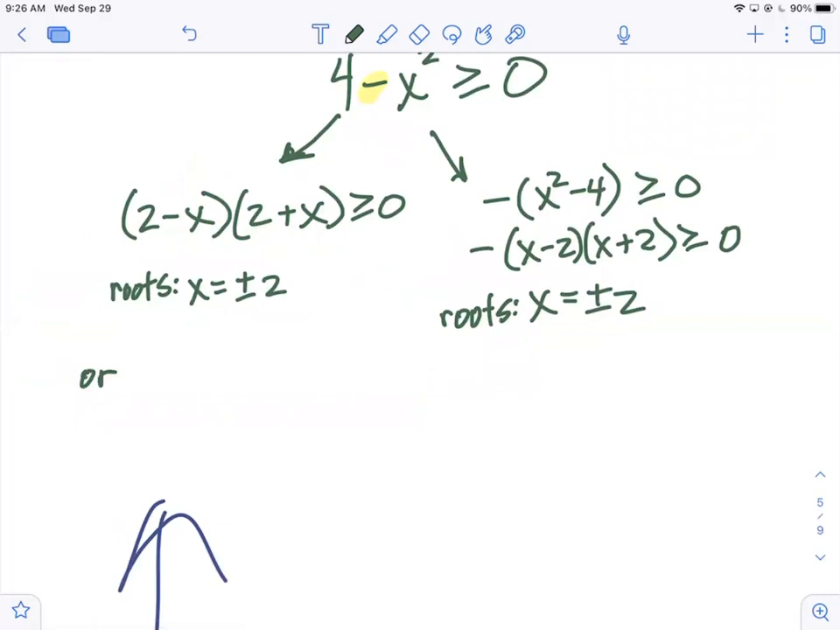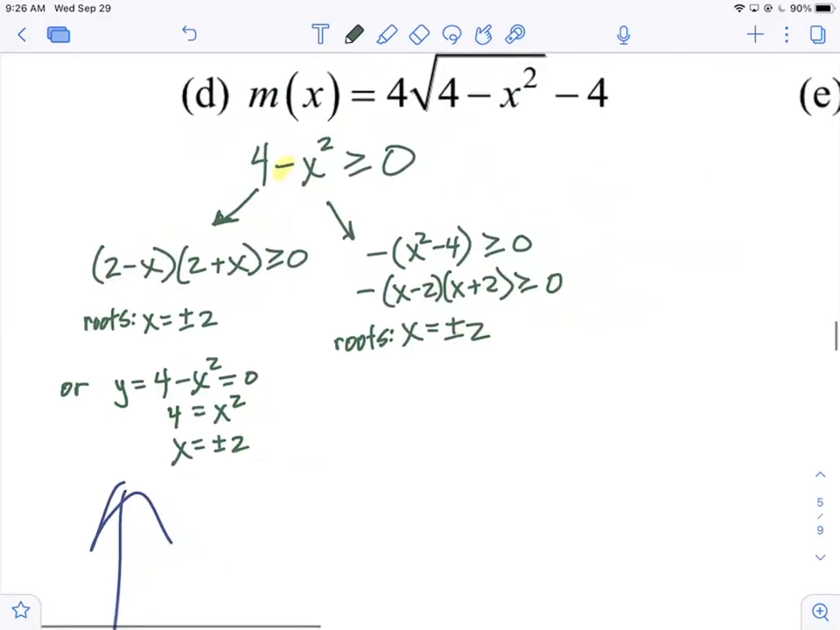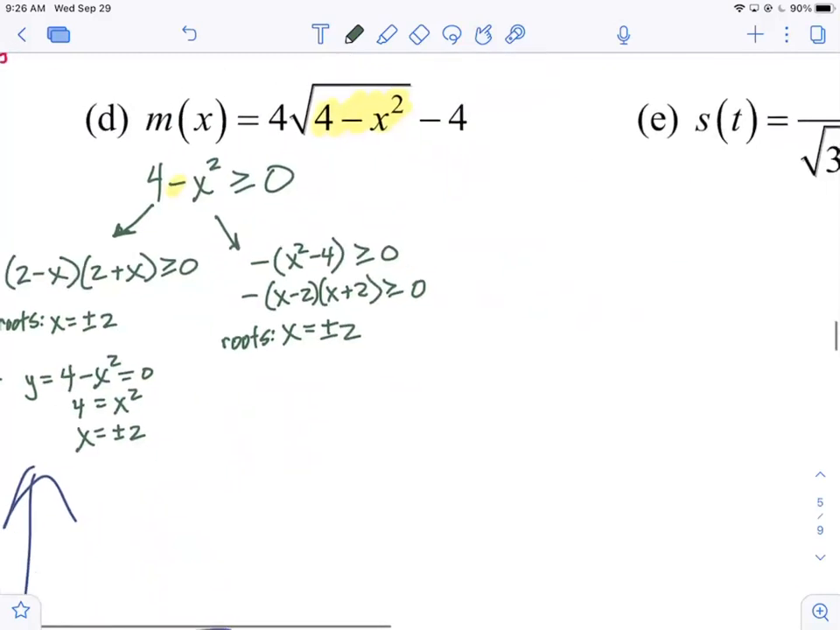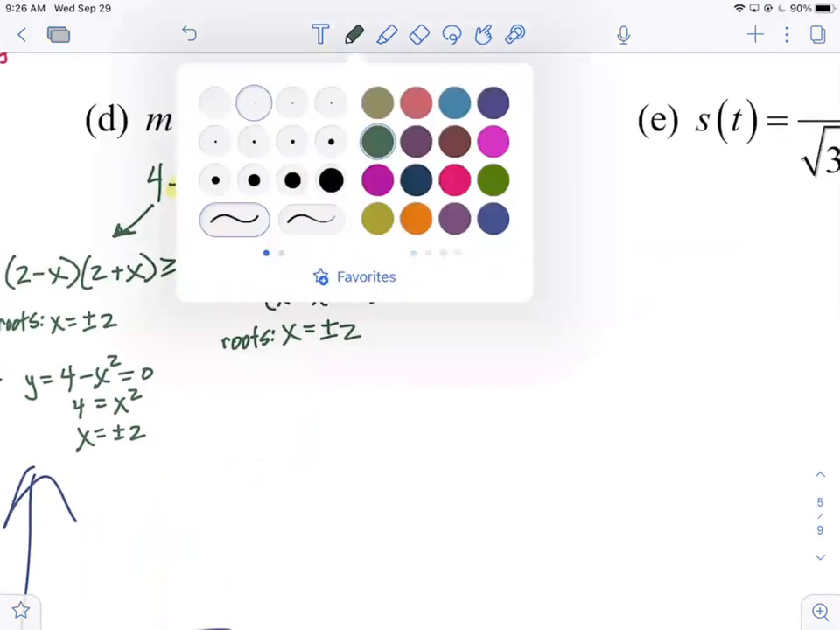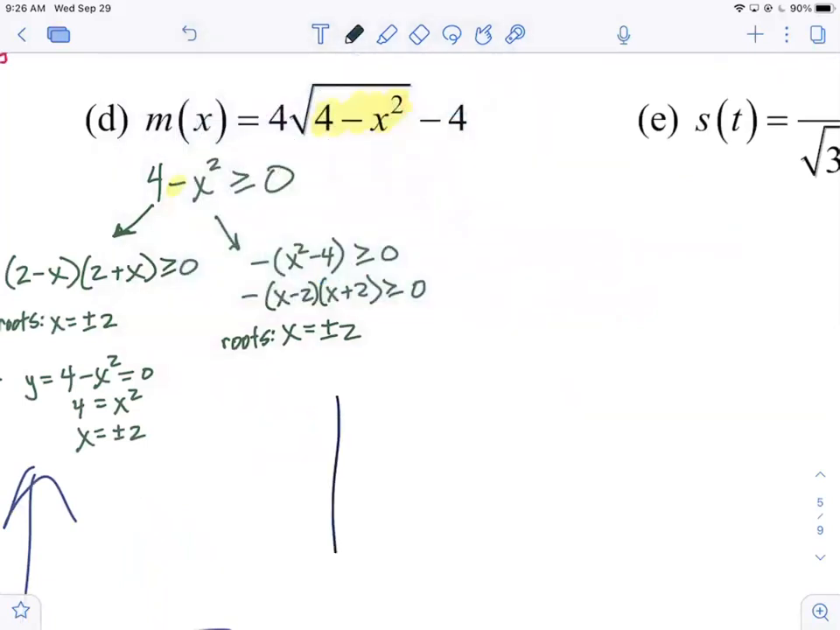Or you could actually go off to the side and say y equals 4 minus x squared. Now you can set it equal to 0, and now you can solve however you want by factoring it like we did up above, or now you can extract square roots and say x equals plus or minus 2. And then you wouldn't need to label it as roots because we know it's equal to 0, okay? So once we have the roots in any number of those ways, now we can sketch the graph, because you will have to sketch the graph.